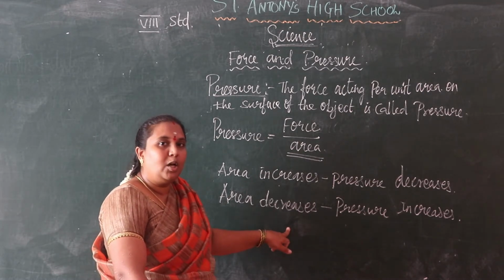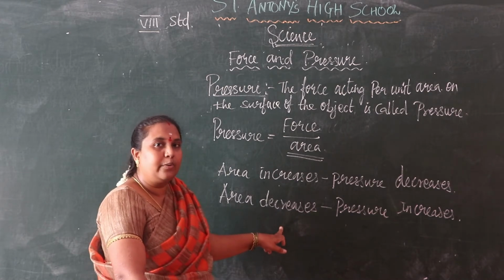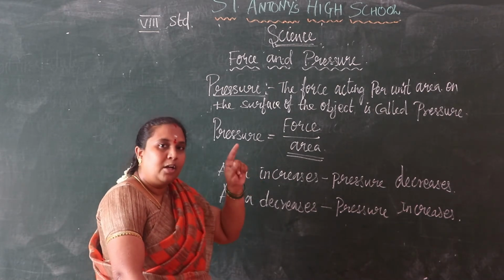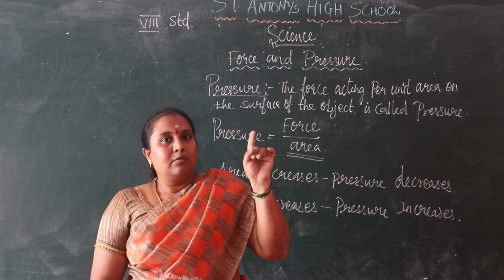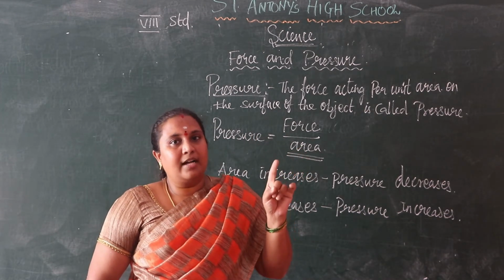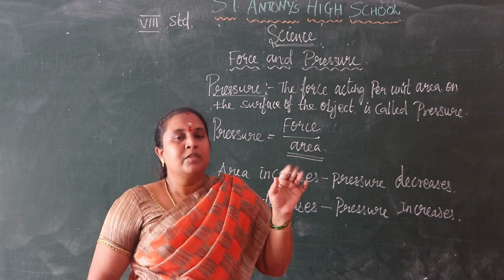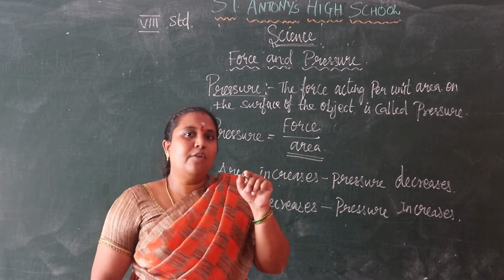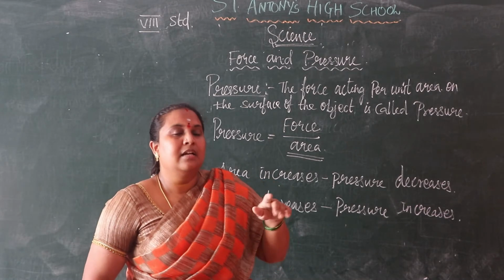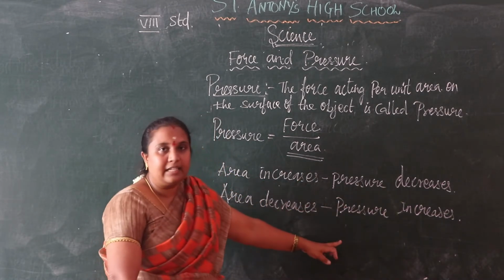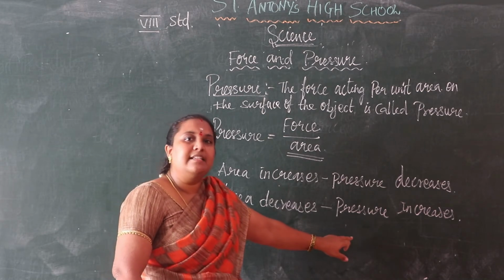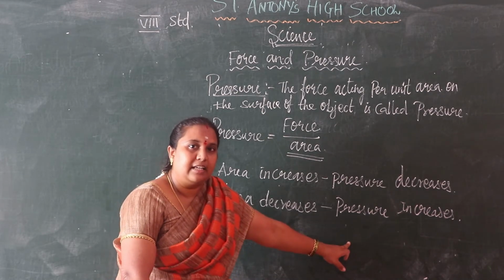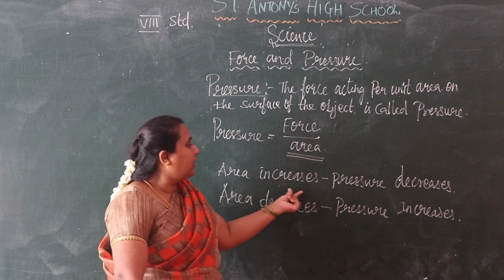To make a wooden table or anything, we use nails, or we put a nail on the wall for hanging photos and all. There the edge of the nail is very small, which means the pressure increases. It moves inside the wall or wooden board easily. The pressure increases because the area is small.